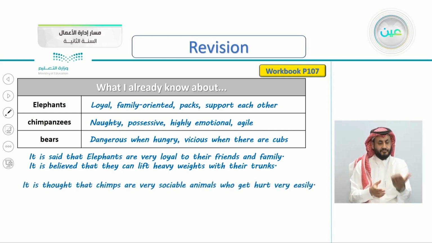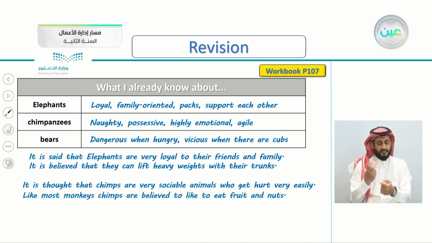Very good, but I've written here, it is thought that chimps are very sociable animals who get hurt very easily. Chimps here is the same as chimpanzees, short for chimpanzees, of course. Also, I've written here, like most monkeys, they're from the monkey family, of course, chimps are believed to like to eat fruit and nuts.